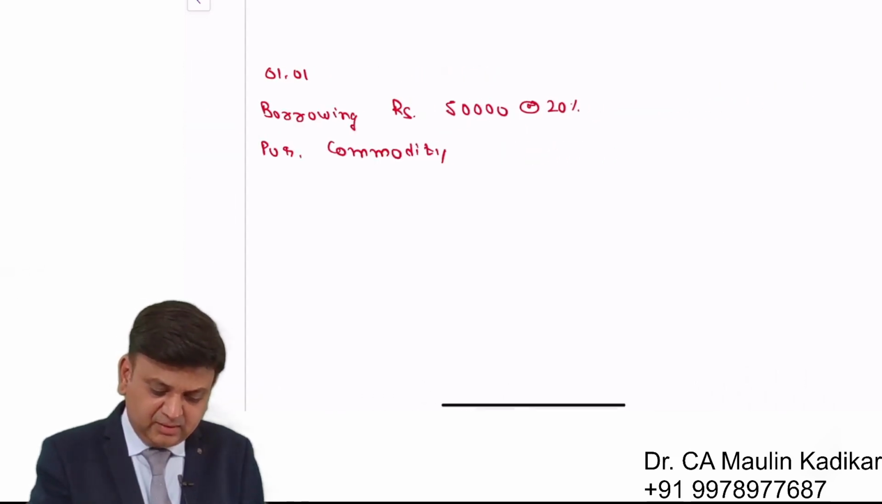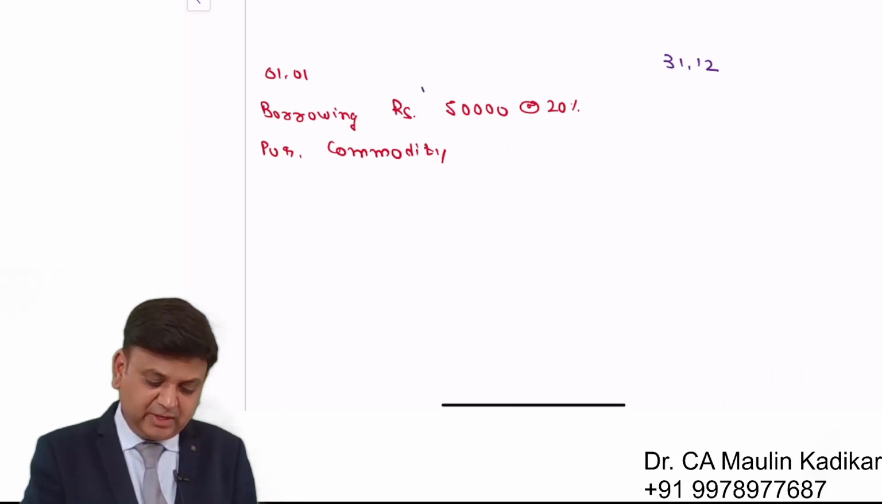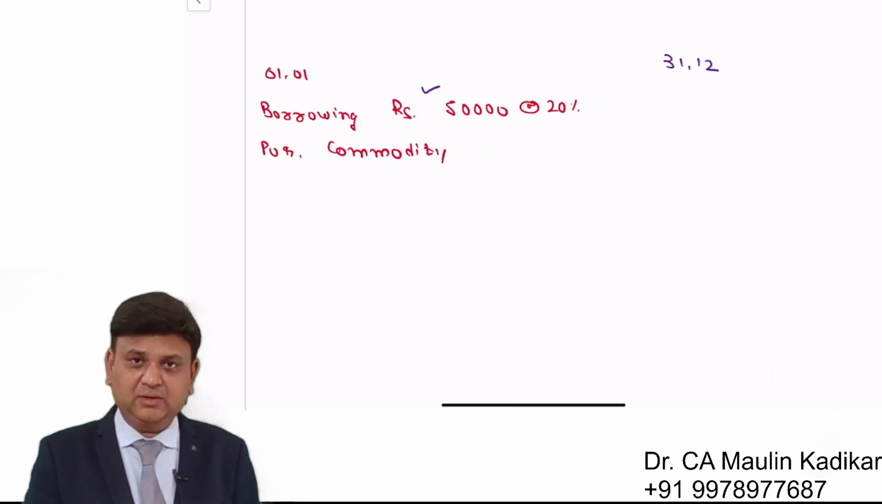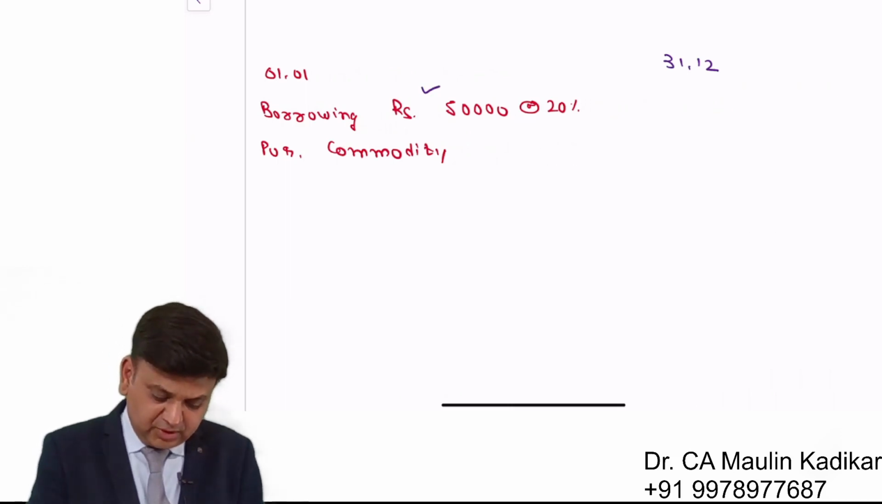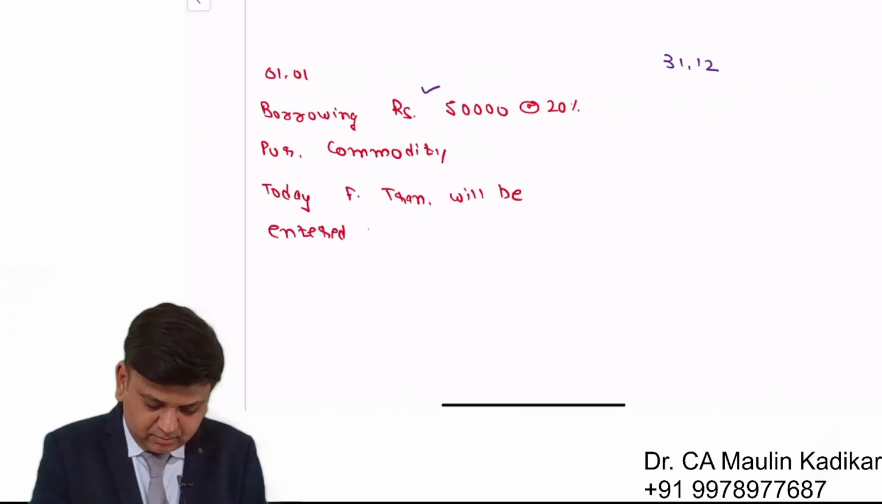Importantly friends, what will happen at the end of the year, that is on 31st of December? He would be having the commodity at the end of the year, and at the same time he must make the repayment of the loan. So what he will do, importantly, today a futures transaction will be entered upon to sell commodity at the rate of rupees 62,000.